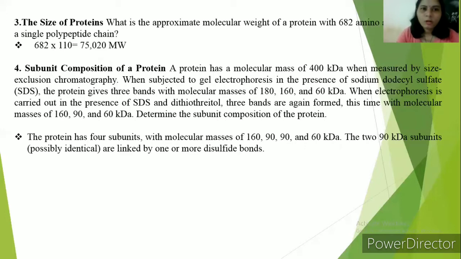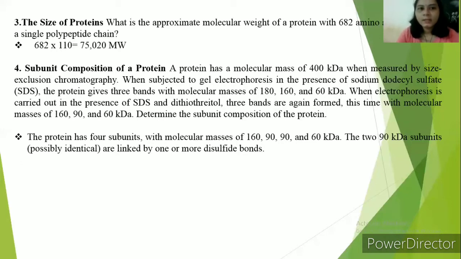Next, subunit composition of a protein. A protein has a molecular mass of 400 kilodalton. When it is subjected to gel electrophoresis in the presence of sodium dodecyl sulfate, the protein gives three bands with molecular masses of 180, 160 and 60 kilodalton.